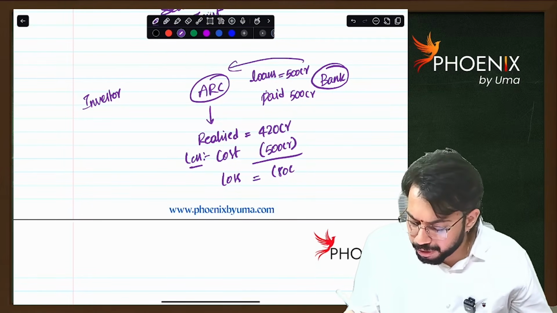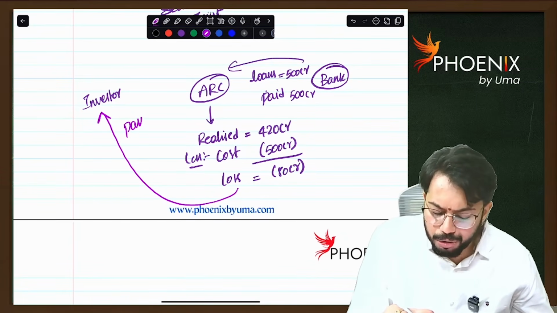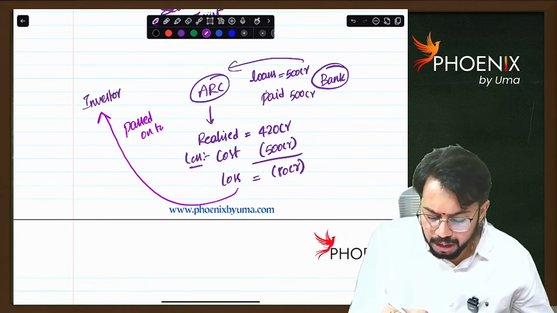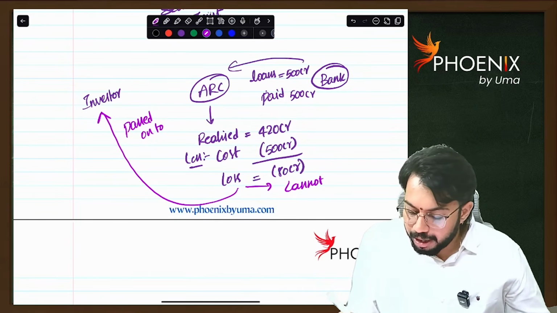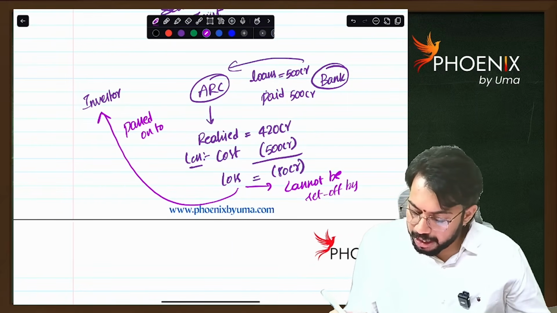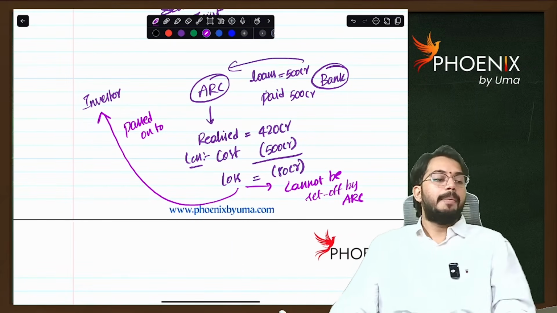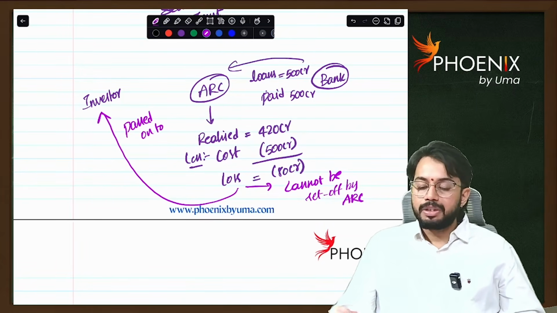Loss of 80 crores. Whatever loss of 80 crores is there, this is passed on to, and this loss cannot be set off by, asset reconstruction. Is it clear? I hope you understood, Madhavi.